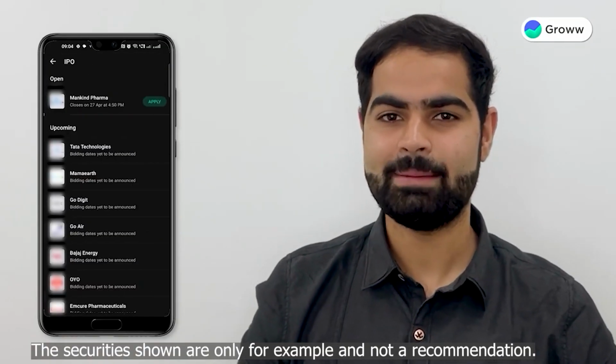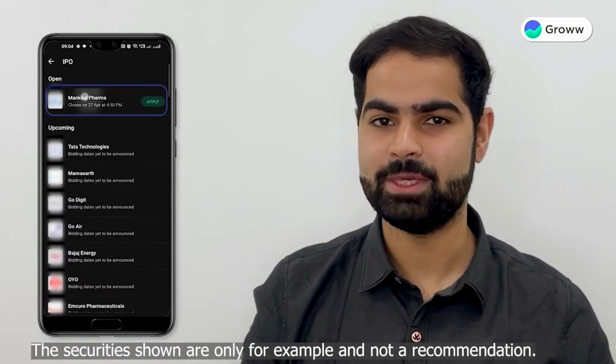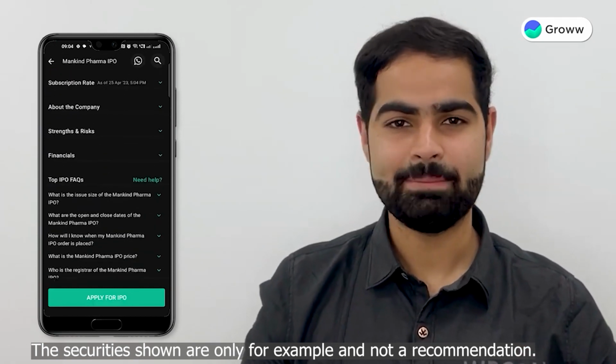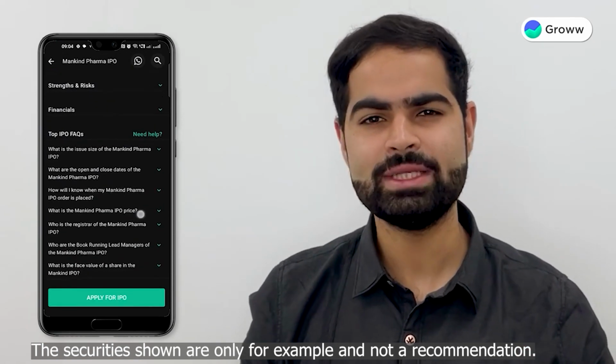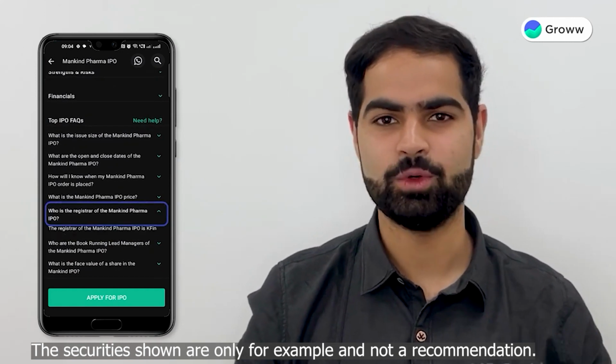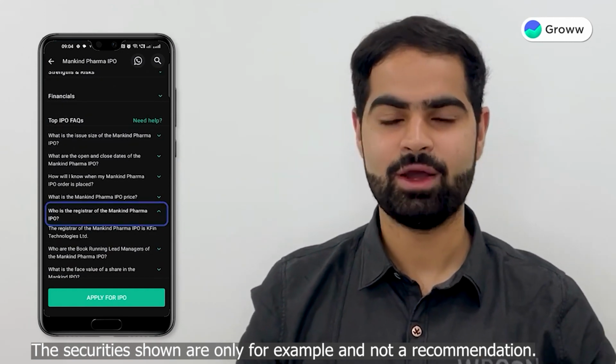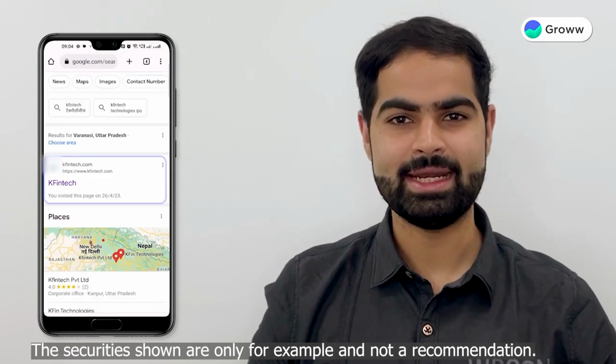First, go to the IPO section on Groww app and select the IPO. Scroll down to top IPO FAQs and then go to who is the registrar of XYZ IPO. Here, you will get the information of the RTA. Google their contact details to get in touch with the RTA.